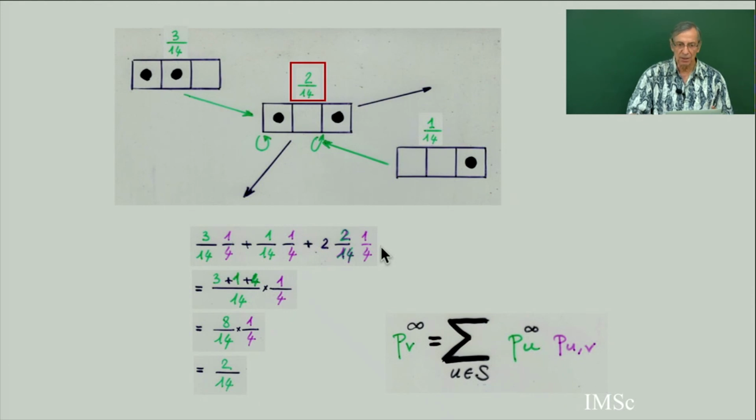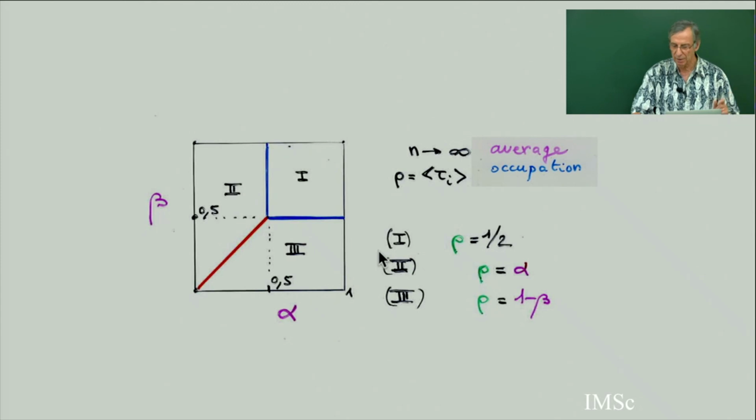And even in this TASEP, with only 2 parameters, there is some phase transition. So I will explain intuitively what a phase transition is in that particular case with alpha and beta parameters.